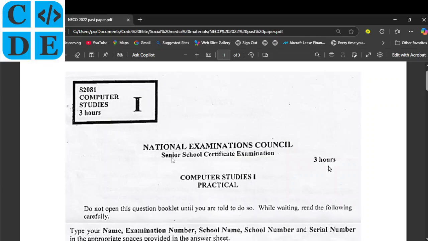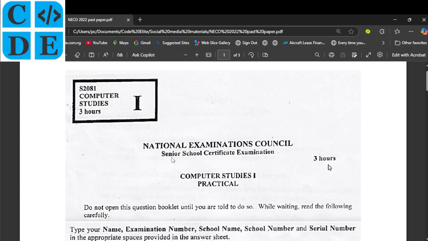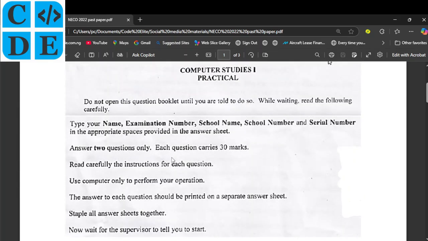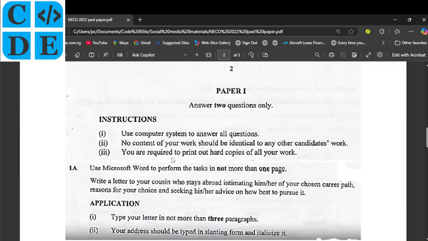Hello, welcome back. Today we're looking at computer studies for NECO, National Examination Council, and we're looking at the practicals for 2022. So here's the question. It's an answer to questions only. So in this very video, we are going to treat question number 1, A and B.